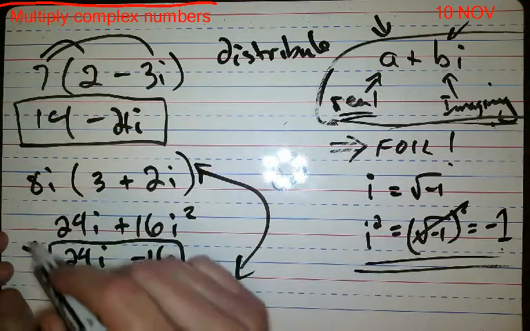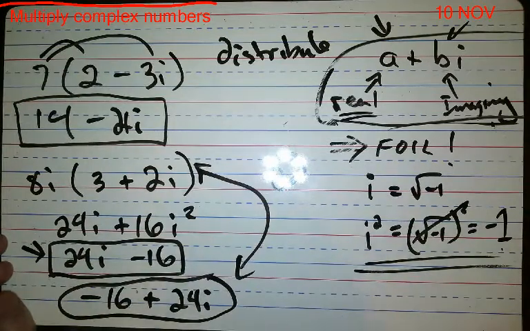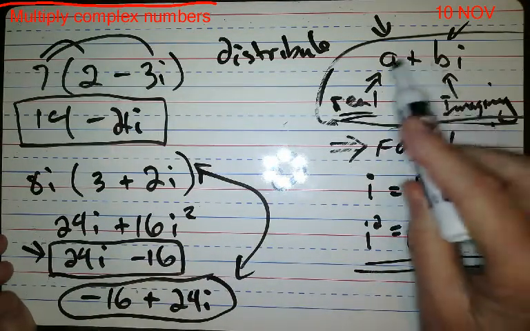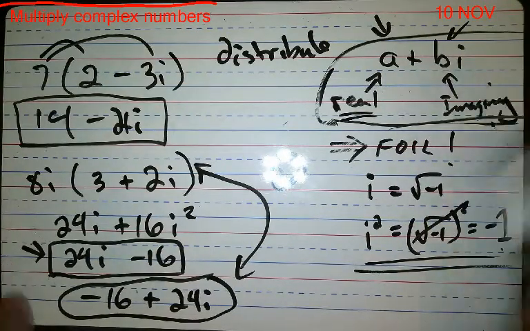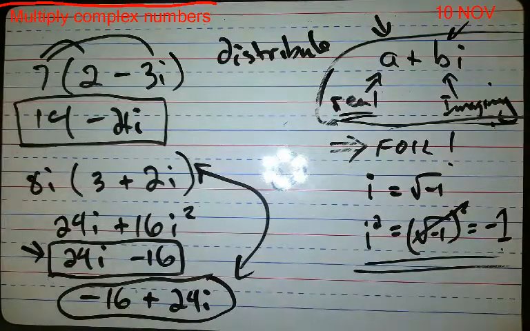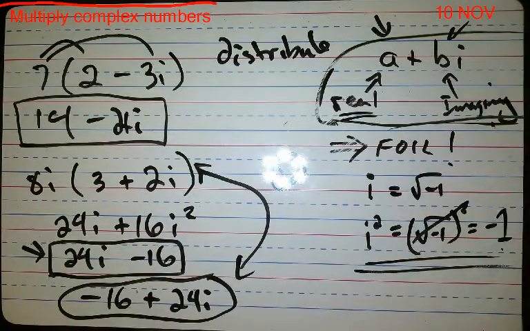If you write it the other way, you'll get marked off a point. So you have to put it in the right order, and you will be a happy camper. Always real numbers, then imaginary numbers, and you're done. You should be ready for today's homework. Bye-bye.